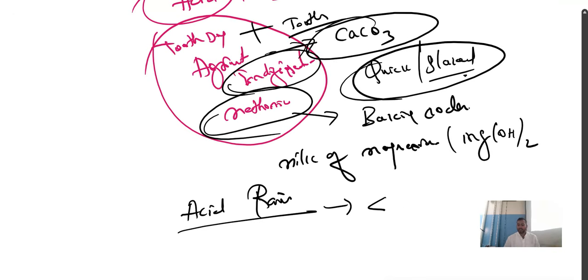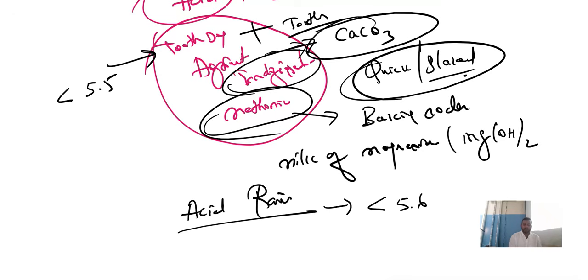If the pH is less than 5.6, acid rain forms. Tooth decay takes place when the pH is less than 5.5. Remember this: less than 5.5, tooth decay; less than 5.6, acid rain. Only a 0.1 difference. Less than 5.5, tooth decay. Less than 5.6, acid rain. Understood?